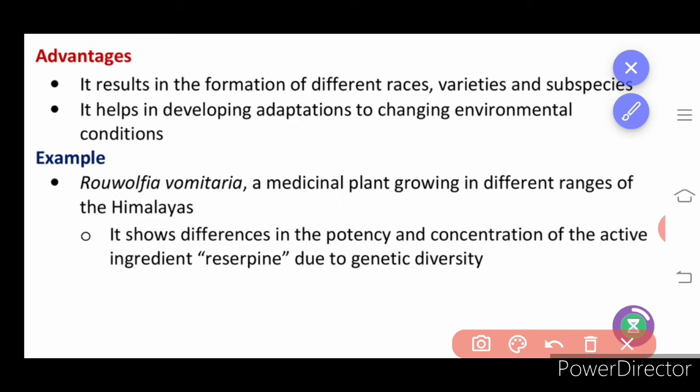If everybody wants to live in the same space for the same need, it will be difficult, there can be a race much faster, and it may not lead to the sustenance of life. An example is the medicinal plants that grow in different ranges of the Himalayas. A medicinal plant does not grow in large numbers in one particular area, so it has adapted itself to live at various ranges of the Himalayas.